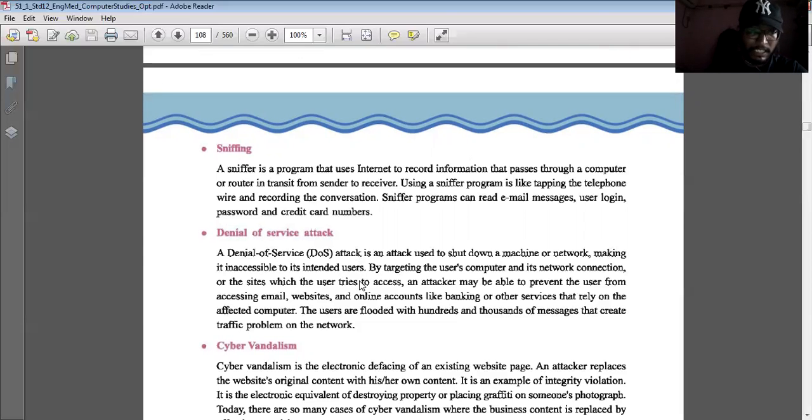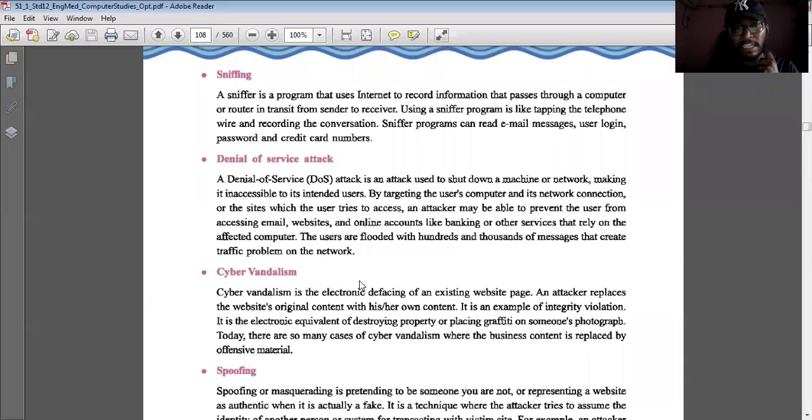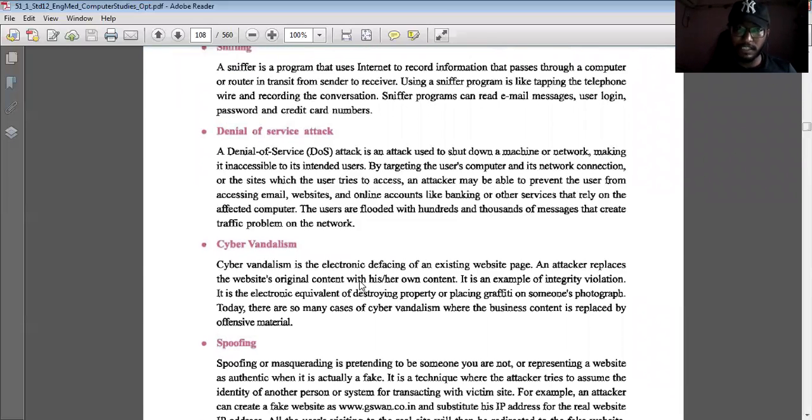Okay, the next is cyber vandalism. Cyber vandalism is the electronic defacing of an existing website page, and the attacker replaces the website's original content with his or her own content. The best example I can say is while using Facebook, you can see many Alibaba.com or many other websites over there.